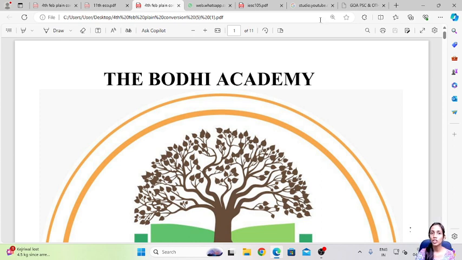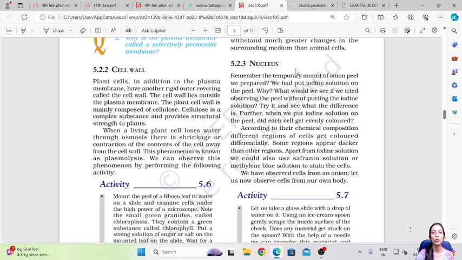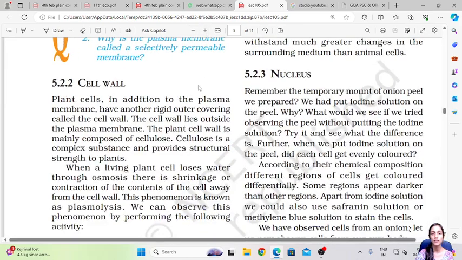Today we are going to continue with chapter number 5 from the 9th Standard Science textbook, The Fundamental Unit of Life. In the last video we had started with the chapter and finished the starting concepts. Today we are going to deal with one of the most important characteristics of the cell, that is the cell wall. In the last video we saw what a plasma membrane is. Today we will see what a cell wall is.